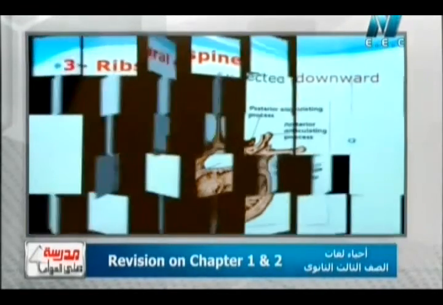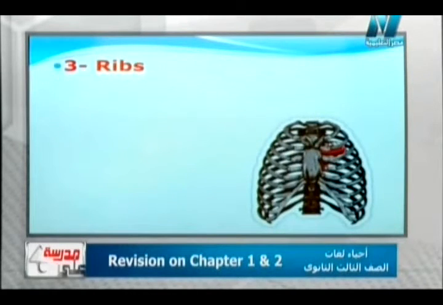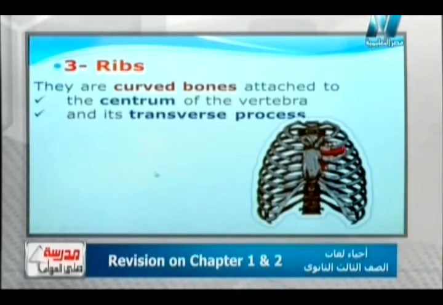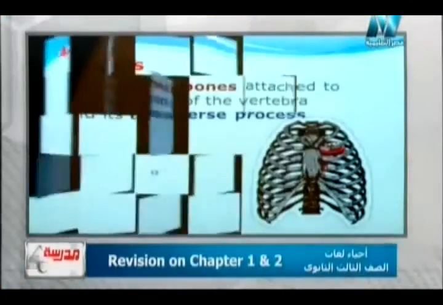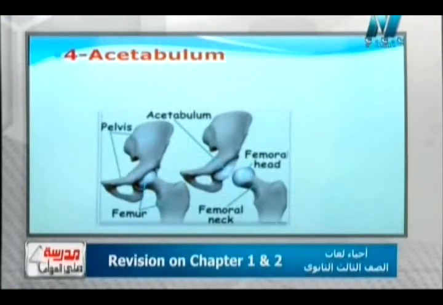Look at the next question. The next question asks about the ribs. What about the ribs, Mr. Yahya? The ribs are curved bones which are attached to the sternum and to the vertebra at a transverse process. Yes, the ribs are connected to the centrum and transverse process at the dorsal side, but the upper 10 pairs are connected at the ventral side with the sternum bone, except of course the floating ribs. The two lower pairs of ribs, numbers 11 and 12, are free at the anterior side. Then the next question asks us about the acetabulum cavity.